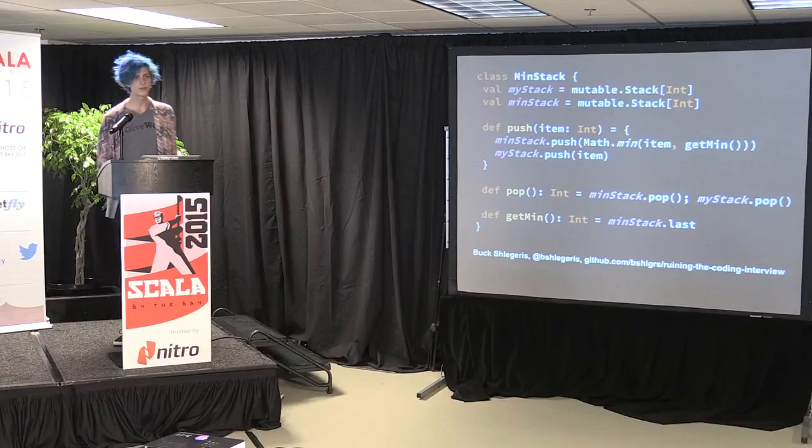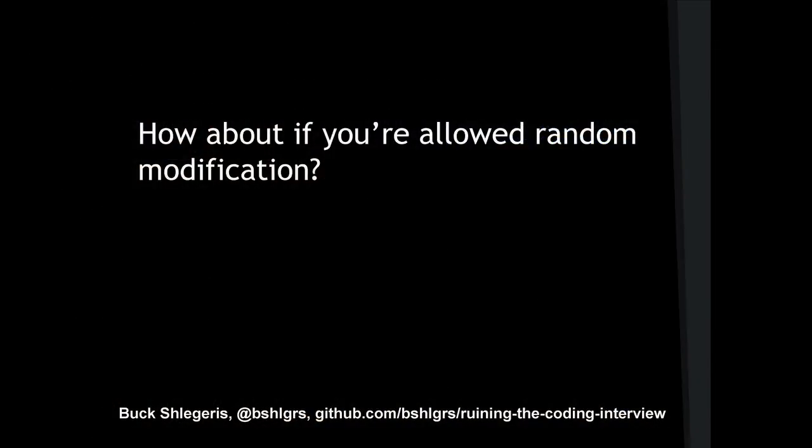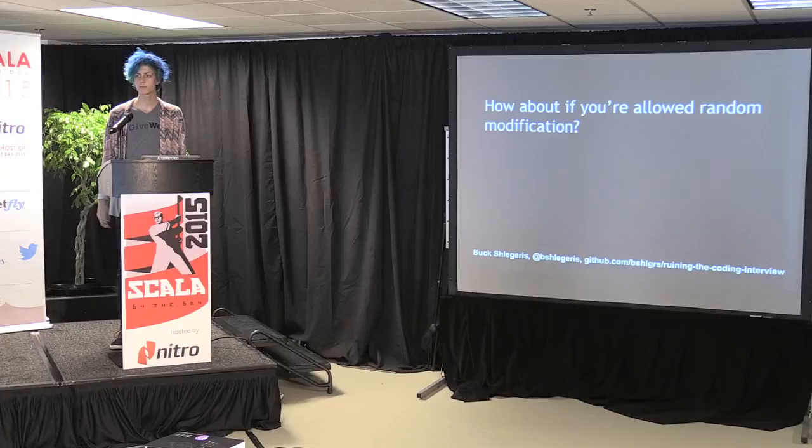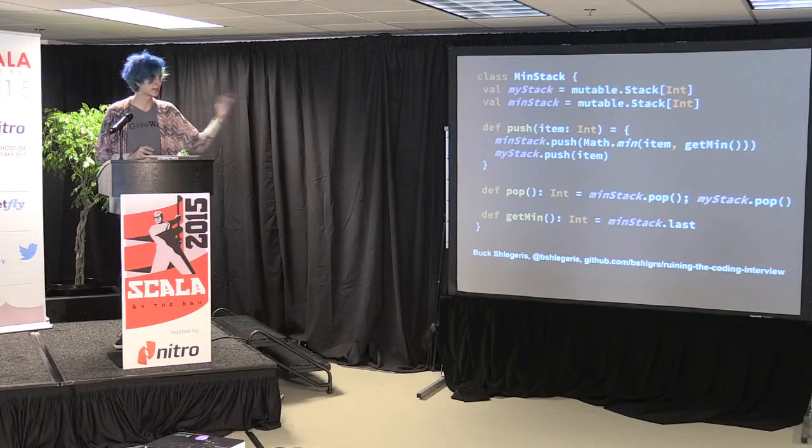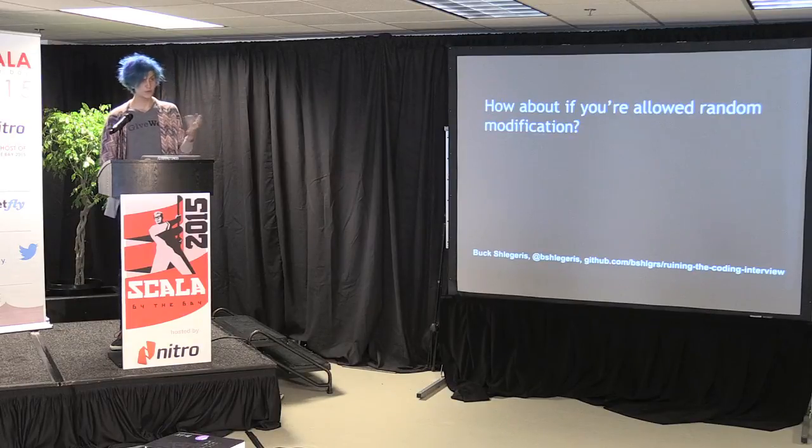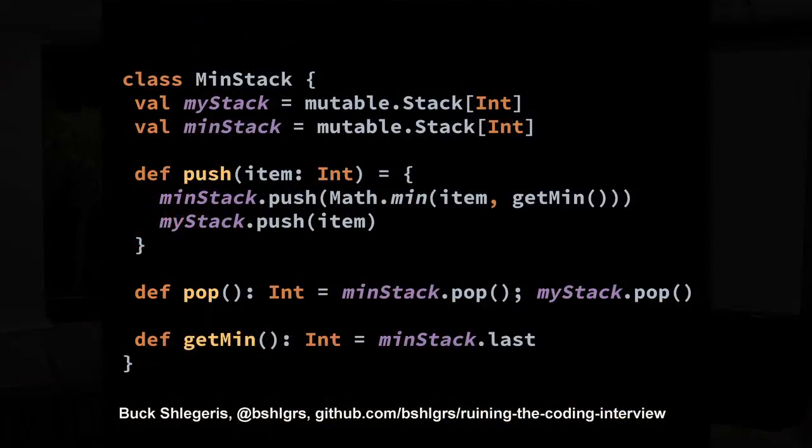So let's imagine that the question is now slightly different. What about if you're allowed to do random modification to your stack? So I'm allowed to say, actually, the thing at position 5 is now 20. Can we do this with a stack anymore? No. So the answer is our efficient solution, which involves the second stack, breaks as soon as we are allowed to make arbitrary modifications to our stack. So in that case, our previous data structure wouldn't work.